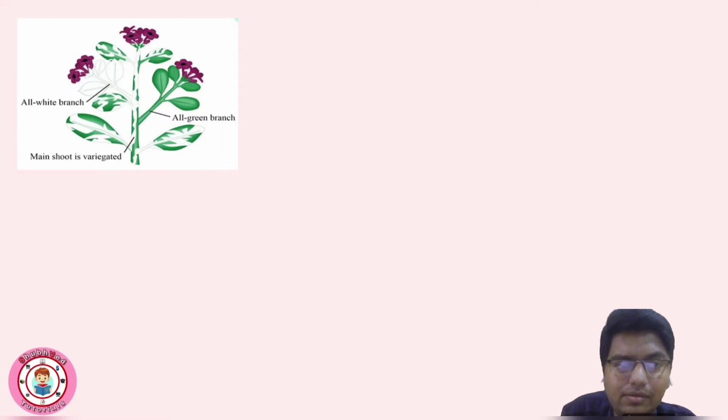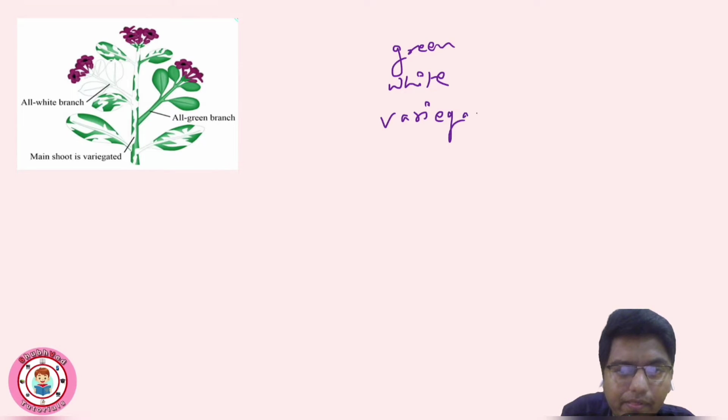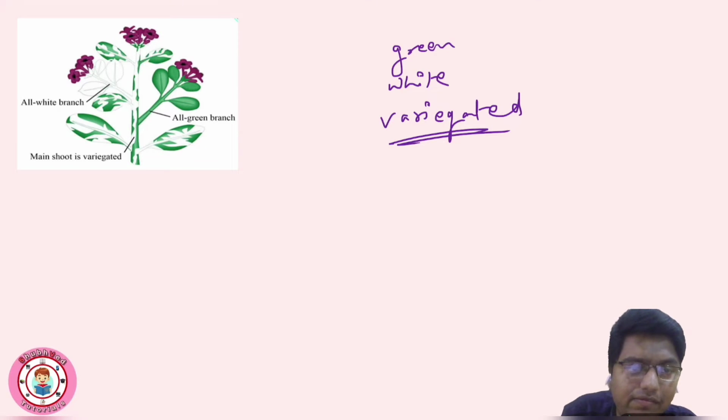So this is a plant, 4 o'clock plant, variegated plant. 3 colors are there: green, white, and variegated. Okay, variegated means patches of green and white. See, we can see here this main shoot is variegated. You can see the patches of green as well as white.